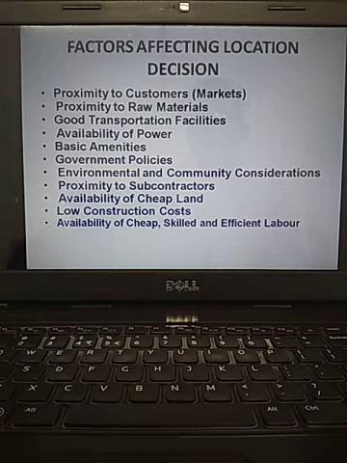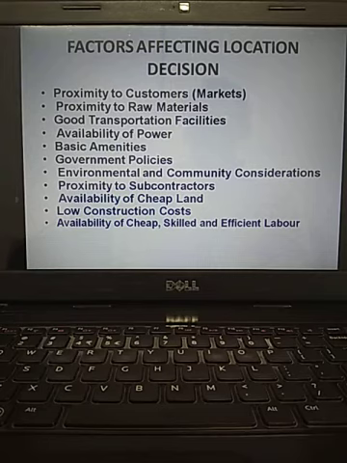Availability of power. Why Gujarat, and nowadays Hyderabad, especially Telangana, if you consider, most of the companies are coming because a few of the sources they are providing. So, power without interruption. Whenever good power facilities are there, production operations will not halt. By that, the flexibility will be there, smooth flow of operations will be there. That's why availability of power is also very, very important whenever you go for selection of a location.